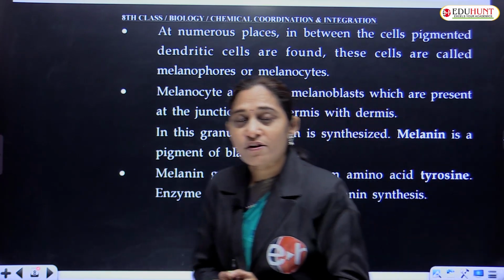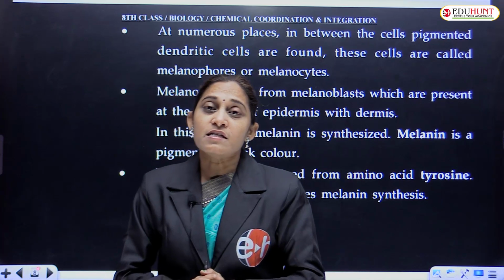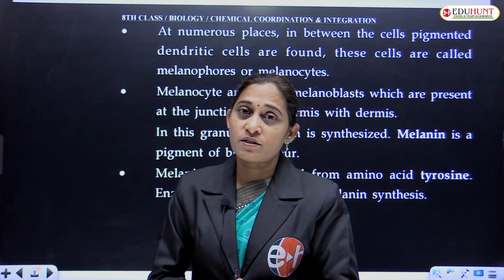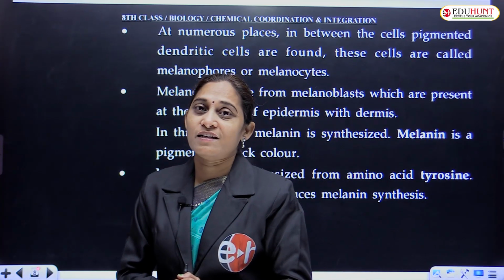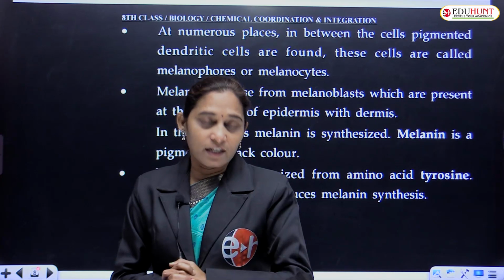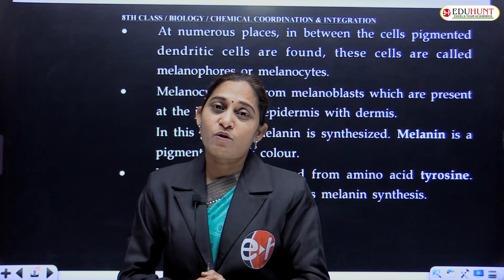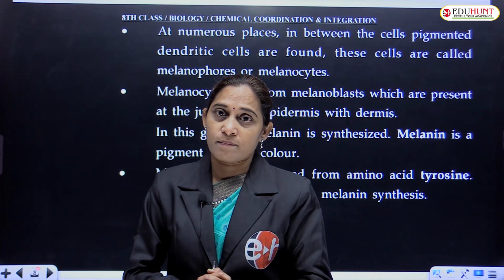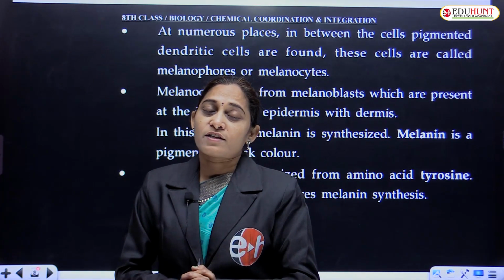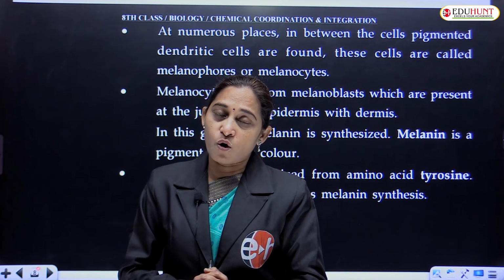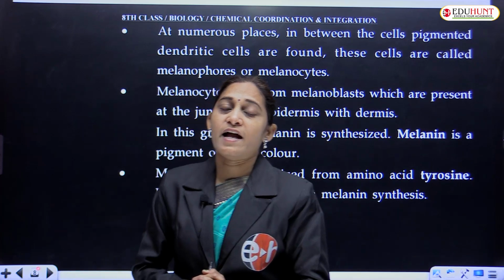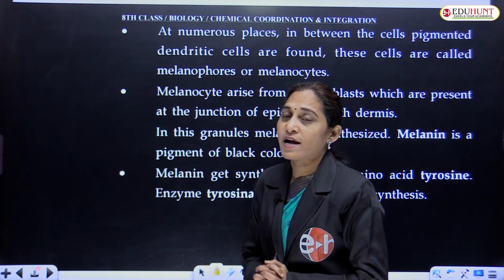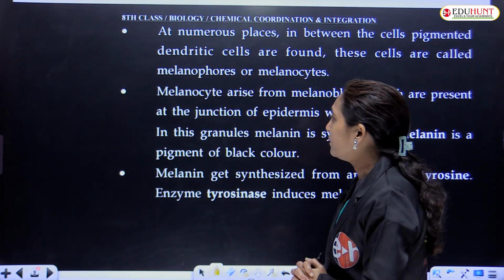These melanoblasts will give rise to melanocytes. Melanocytes are responsible for the synthesis and production of the pigment melanin. Mana body ee color lo undi ante karanam because of secretion, production of this melanin. Melanin production is under the control of pituitary gland hormone, melanocyte stimulating hormone.